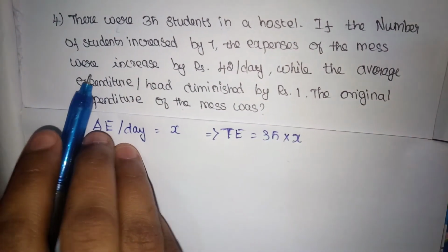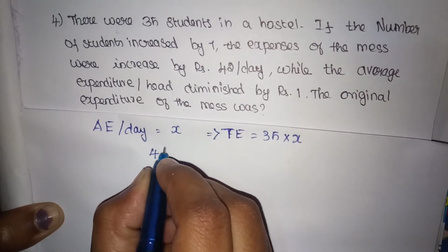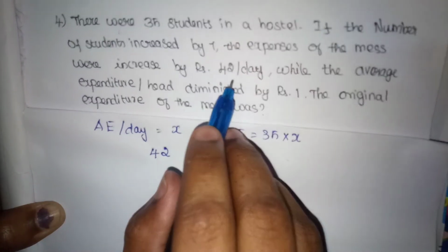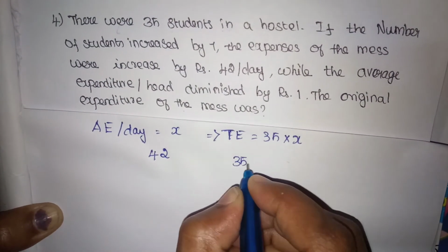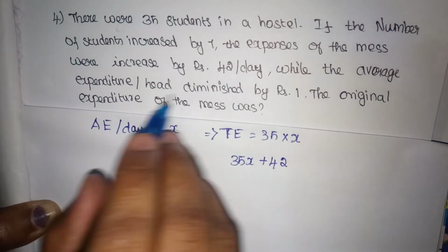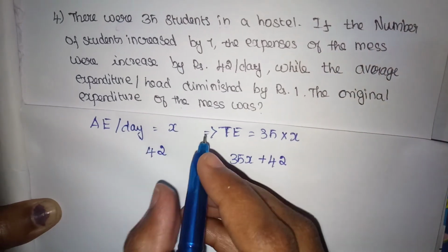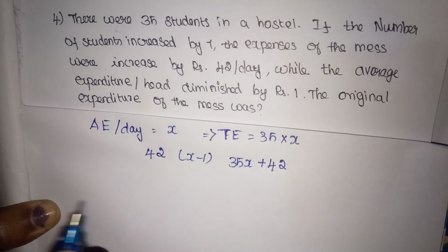Now newly 7 students were added to the mess. So the number of students will be 42 students. Now the expenditure of the mess is increased by 42 rupees per day. So initially it is 35x, now it is increased by 42 rupees, while the average expenditure is reduced by 1 rupee. Initially it is x, now it is reduced to x minus 1.